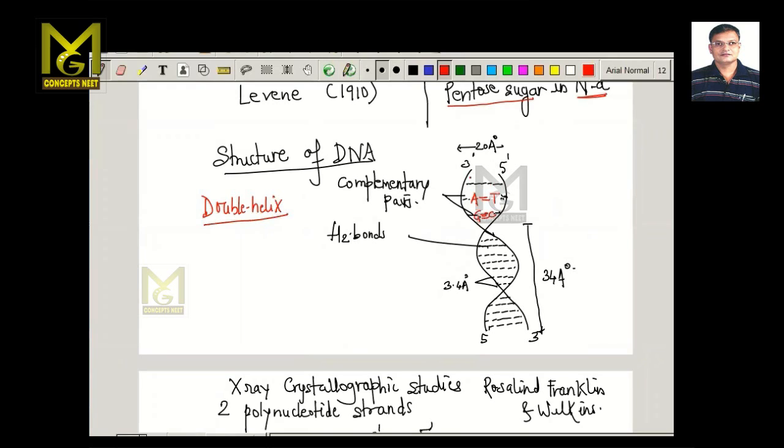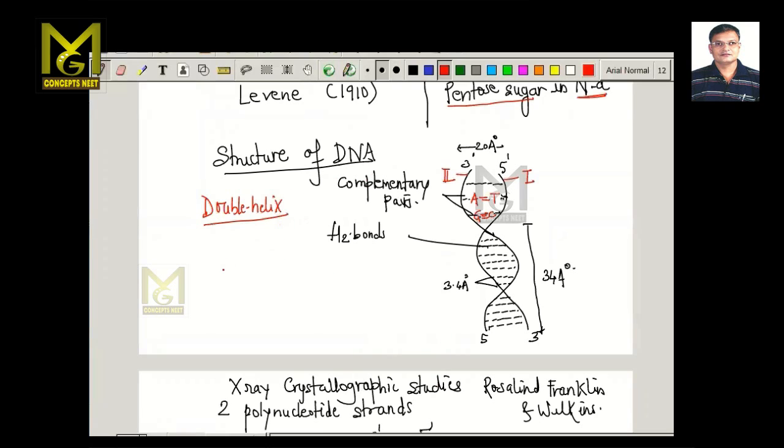Why? Because it has two polynucleotide strands. This is the first polynucleotide strand and this is the second polynucleotide strand. And the model of DNA was given by Watson and Crick.